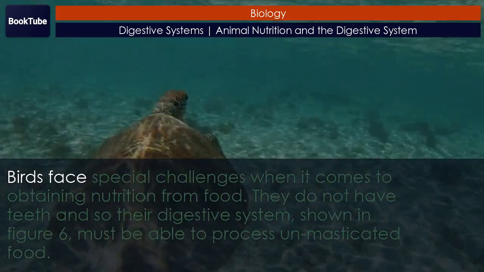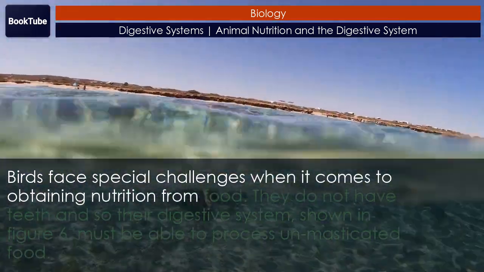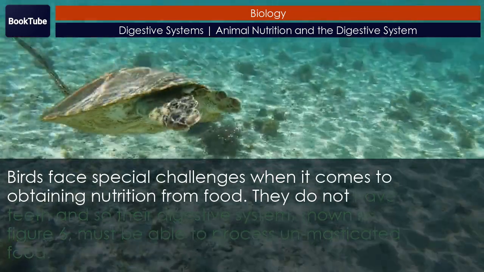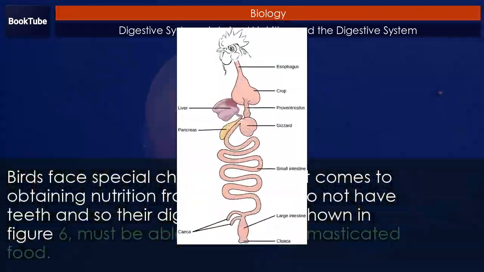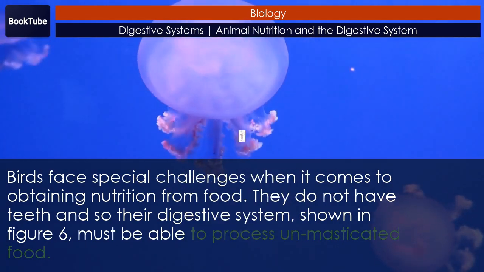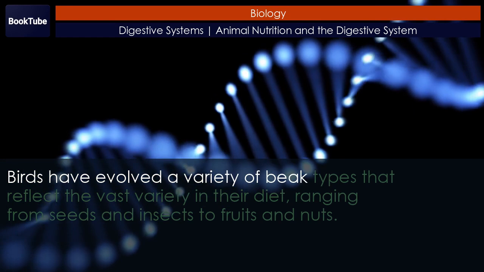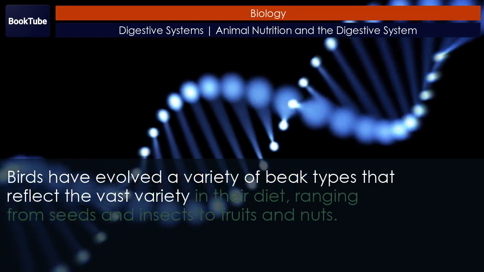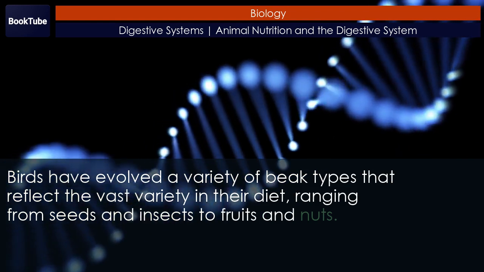Avian birds face special challenges when it comes to obtaining nutrition from food. They do not have teeth and so their digestive system, shown in Figure 6, must be able to process unmasticated food. Birds have evolved a variety of beak types that reflect the vast variety in their diet, ranging from seeds and insects to fruits and nuts.